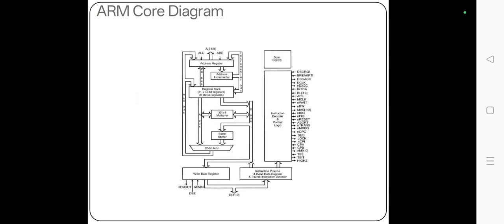ARM core diagram. In this ARM core diagram, the instruction set in the architecture describes the function of each instruction and explains the representation of the instruction in the memory. Through encoding with the help of this instruction, it is easy to manage the architecture and the microprocessor. Priority encoders help to load the instructions and to store them in a specified register in order to manage the register files. This helps to identify the registers and instructions easily in the architecture.